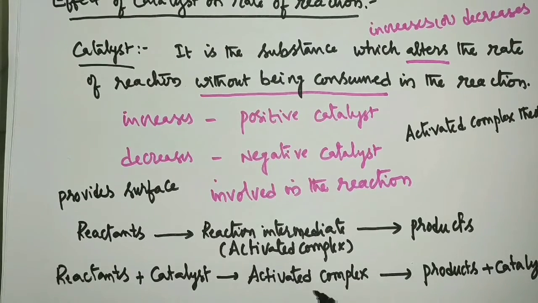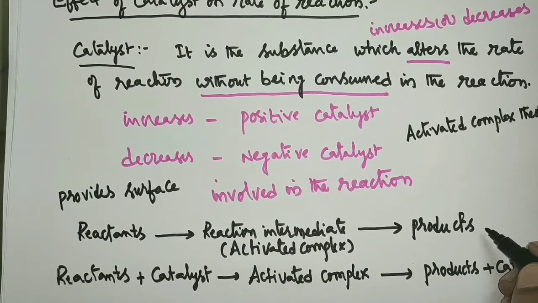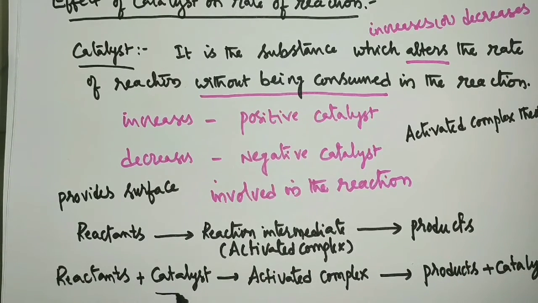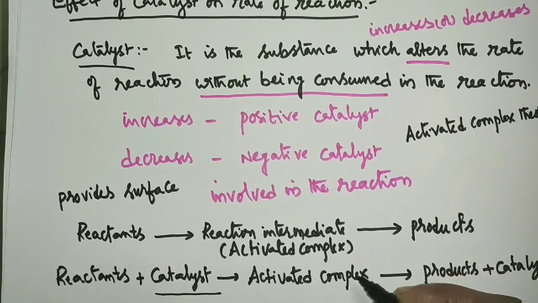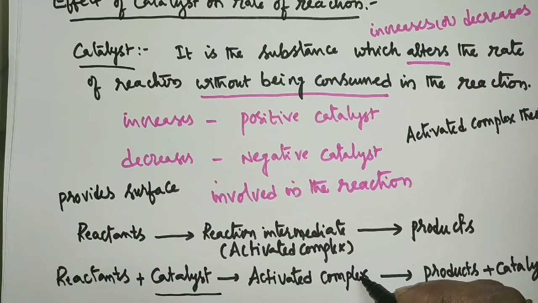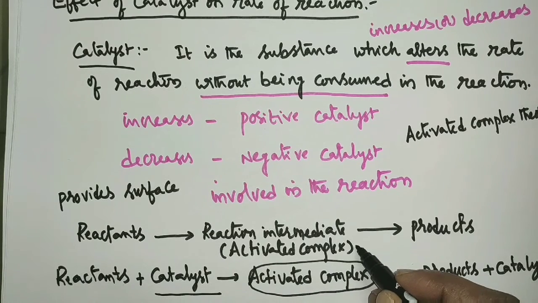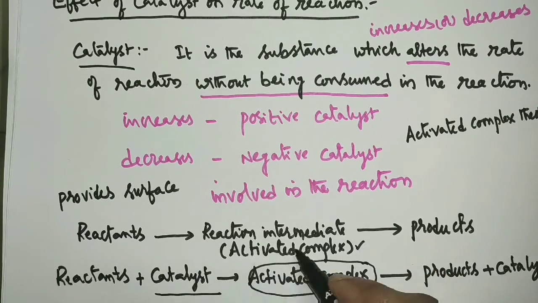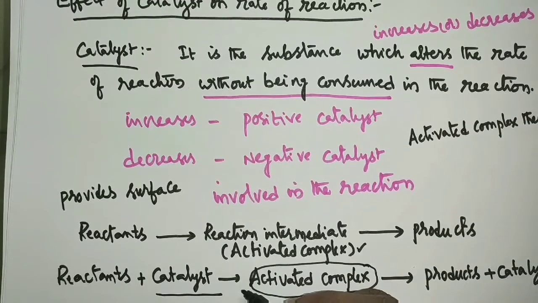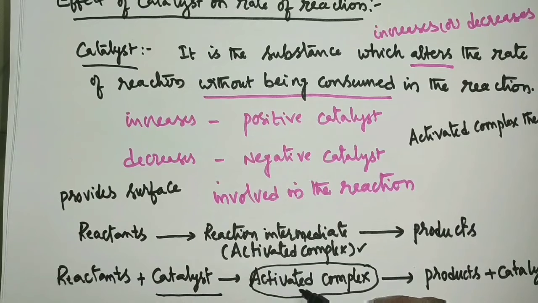These two are the reaction paths of the same chemical reaction, but in the first reaction path the catalyst is not involved, but in the second reaction path the catalyst is involved. So the activated complexes formed in these two reaction paths are not the same. In this activated complex the catalyst is there, but in the activated complex of the first reaction path no catalyst is involved. And for different activated complexes different activation energies will be there, and we can explain it in the form of a graph.